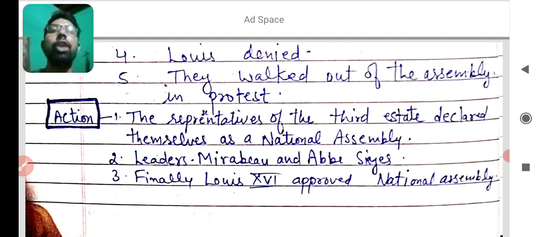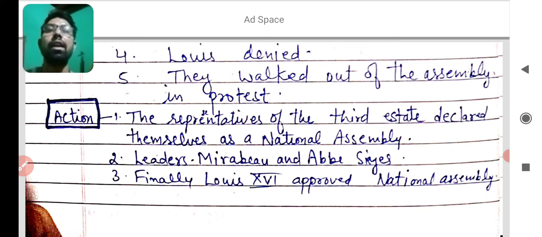Finally, they revolted against the king and advised the king to accept the National Assembly and give some relaxation. Finally, Louis XVI approved the National Assembly and gave some relaxation, such as abolition of the feudal system and abolition of birthright and other systems, and he also created equality.